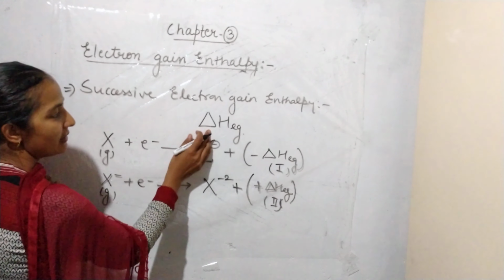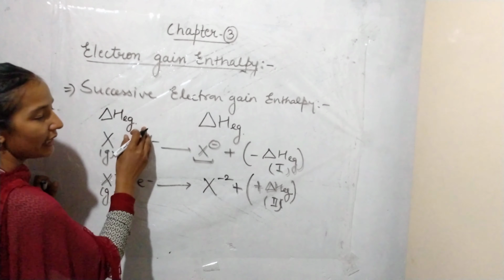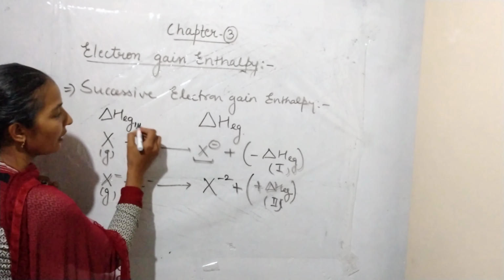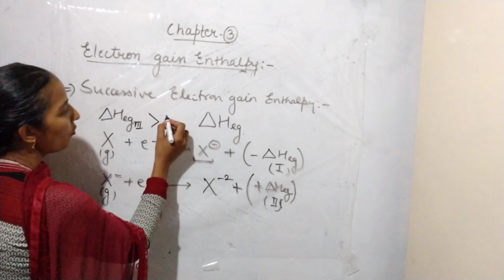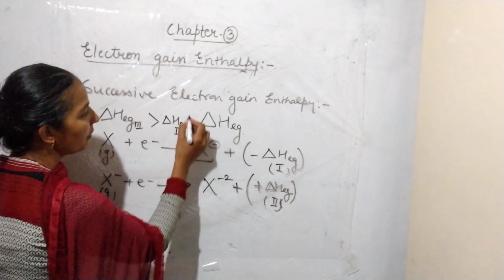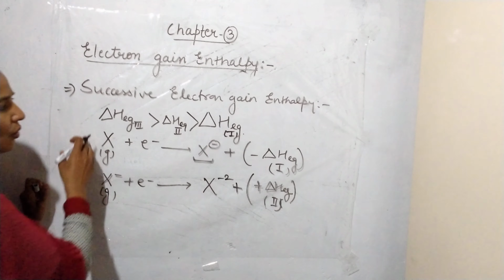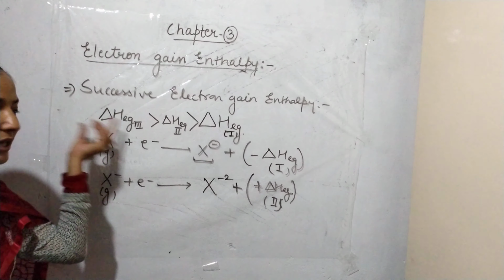That's why we can say that the third electron gain enthalpy will be more than the second, which will be more than the first, and so on. The fourth one is also more than the third one.